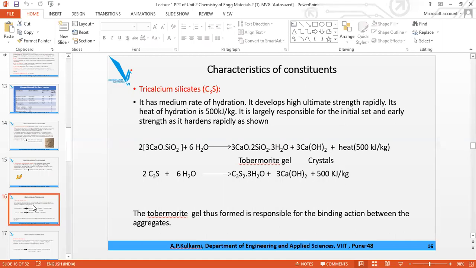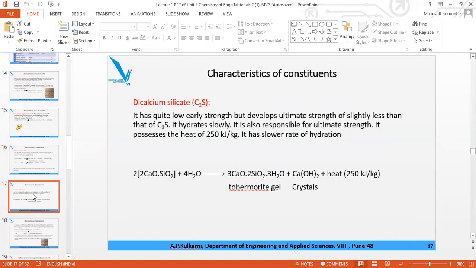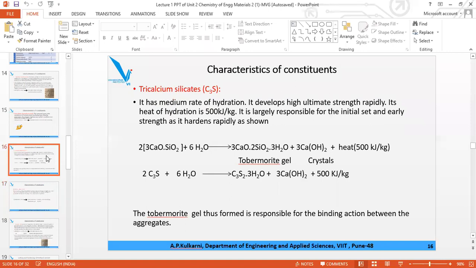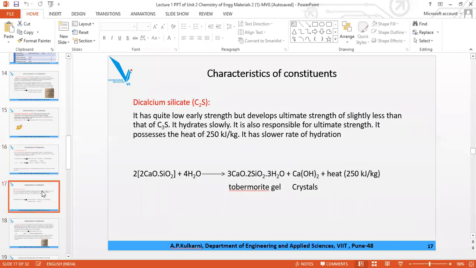Remember the heat of hydration: C3A 880, C4AF 420, then C3S 500. Now C2S 250. Here again two molecules. Earlier we took 6H2O, here you have to take 4H2O.